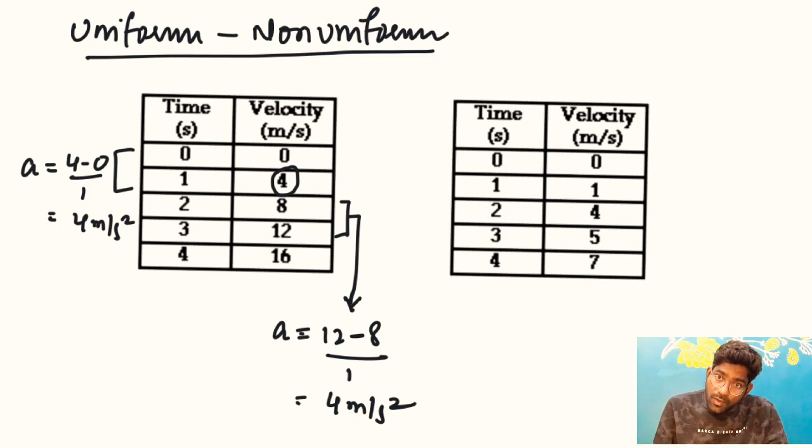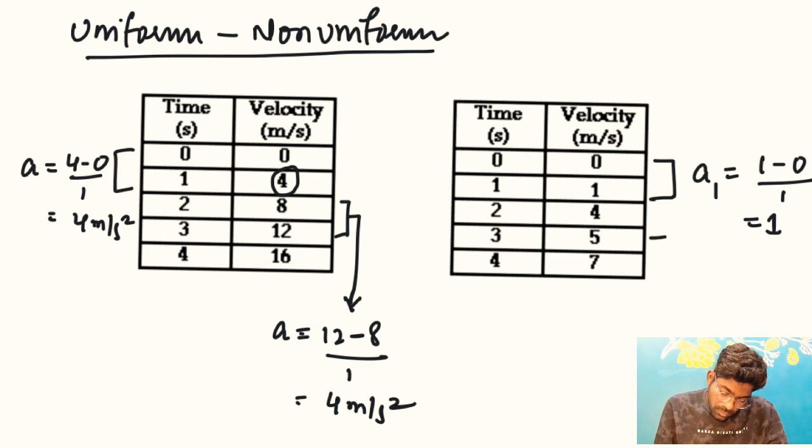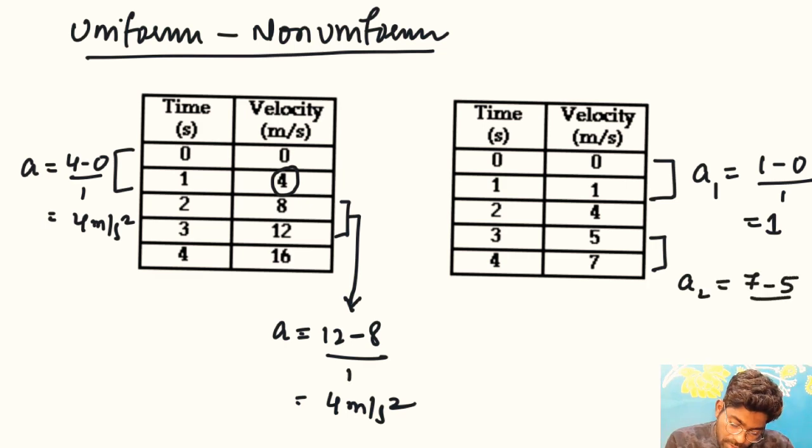Now let's look at non-uniform. How can you understand whether it is non-uniform or not? Let me find the acceleration between these two portions here. Change in velocity. What is the final velocity? 1. What is the initial? 0. The time is 1. So I am getting acceleration as 1. Very good. Let me find acceleration here. 7 minus 5 divided by 1. So I am getting 2.